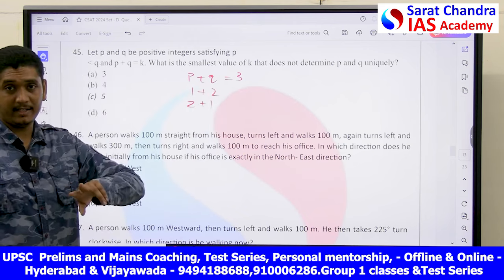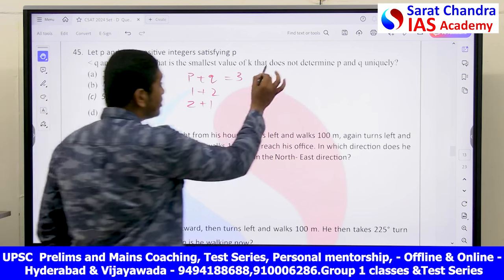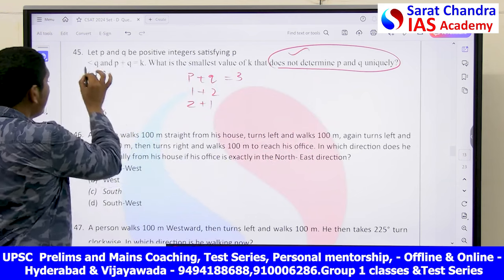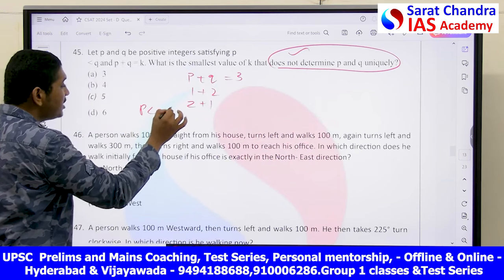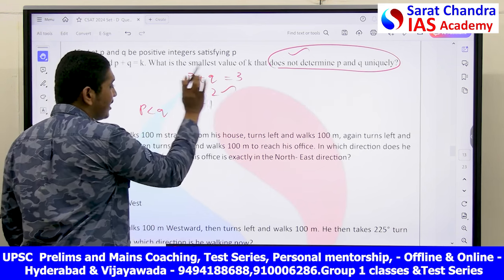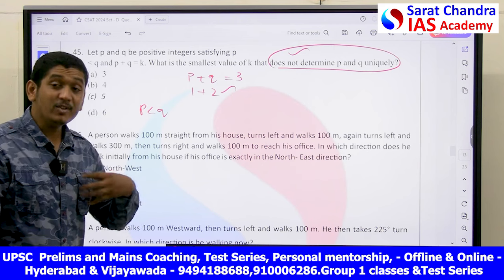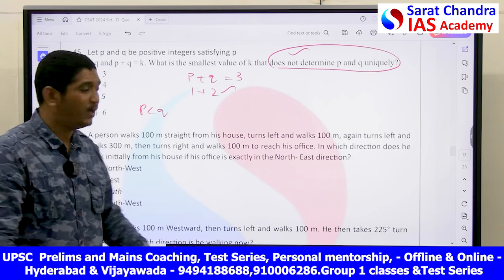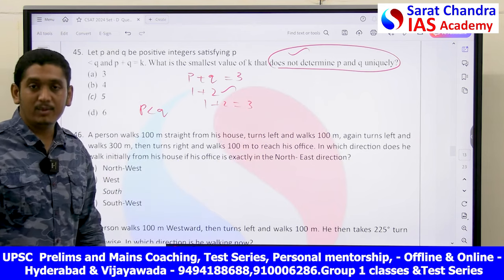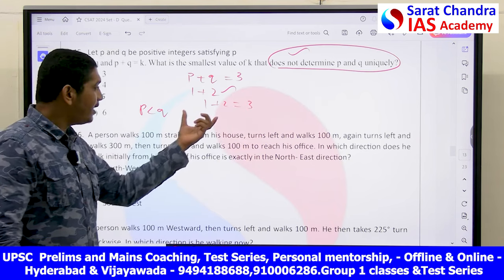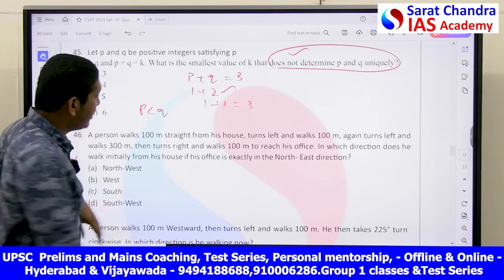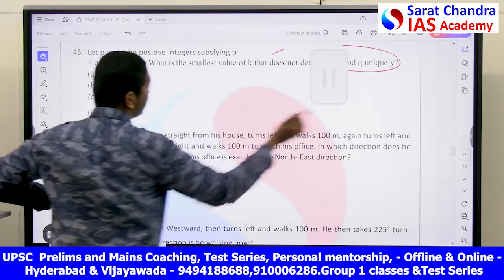But the condition is P should always be less than Q. So here 1 plus 2 is the only right answer, and I was able to say uniquely that 1 plus 2 is equal to 3. You will understand better when I write the next option.